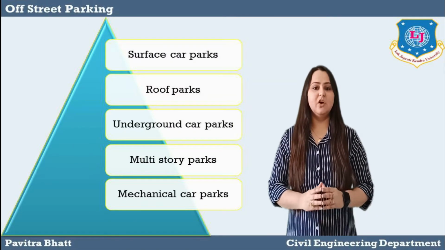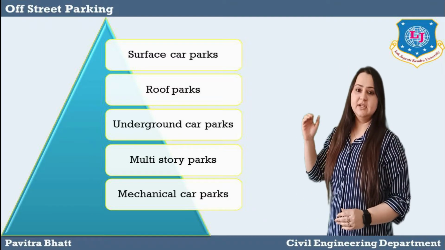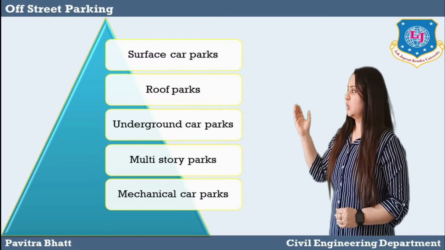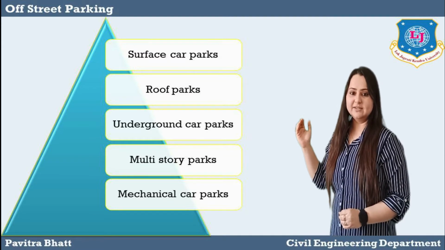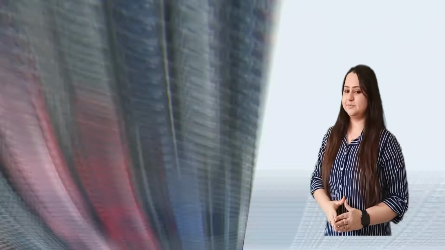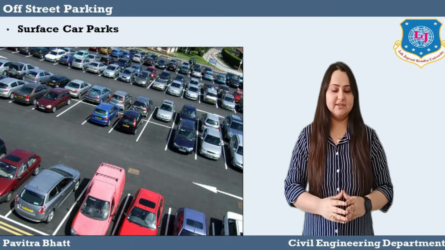Last topic is off-street parking. Off-street parking is divided into 5 types: surface car parks, roof parks, underground car parks, multi-story parks, and last, mechanical car parks. First, surface car parks.